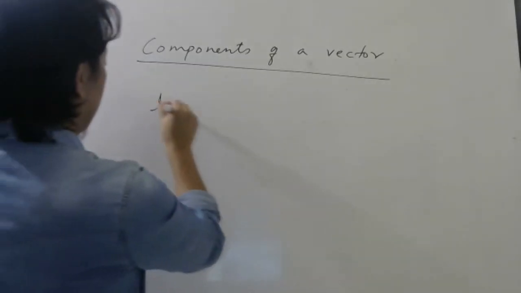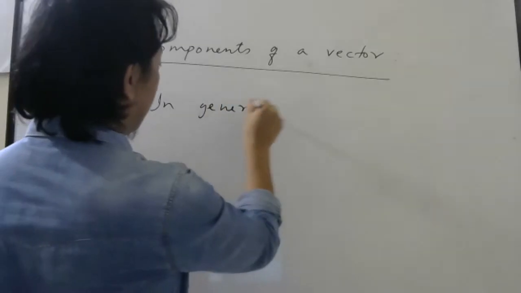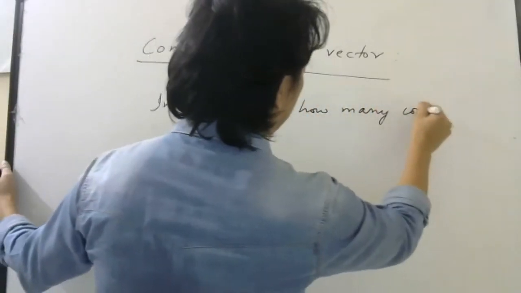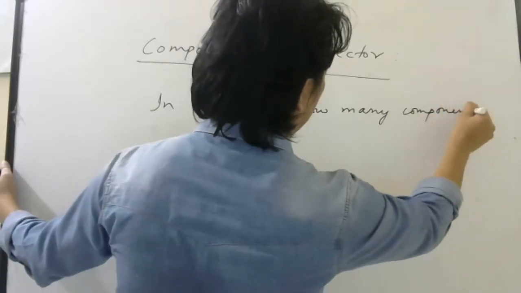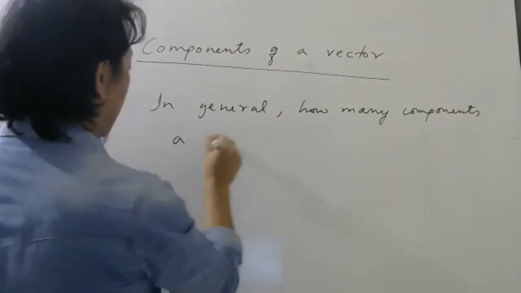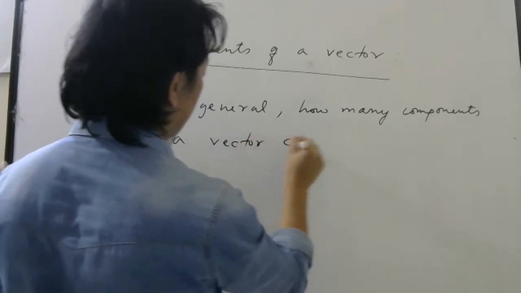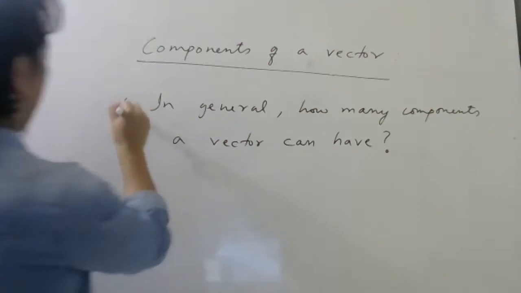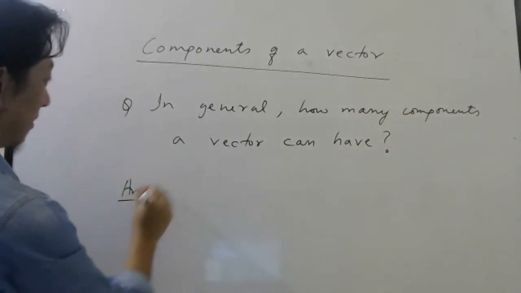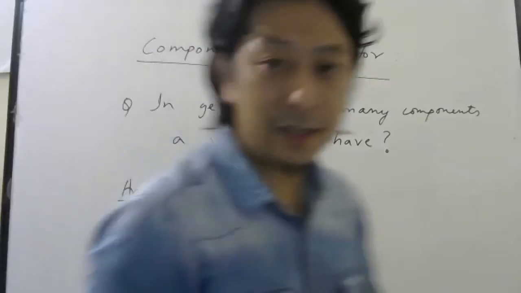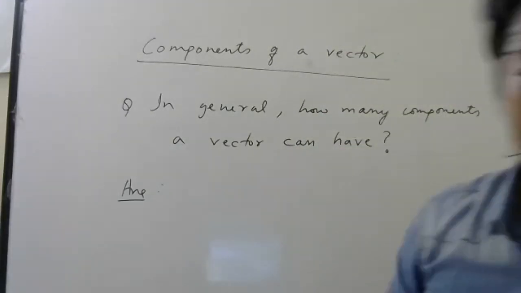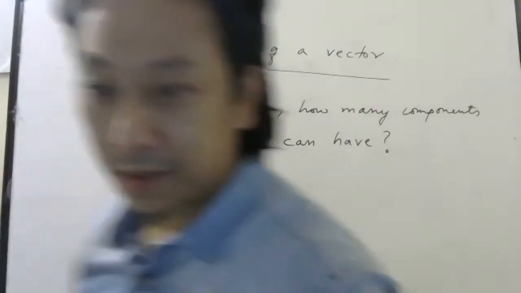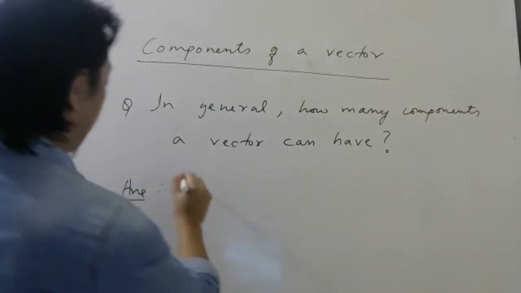in general, how many components can a vector have? Try to answer. In general, how many components can a vector have? Very good. Infinite.